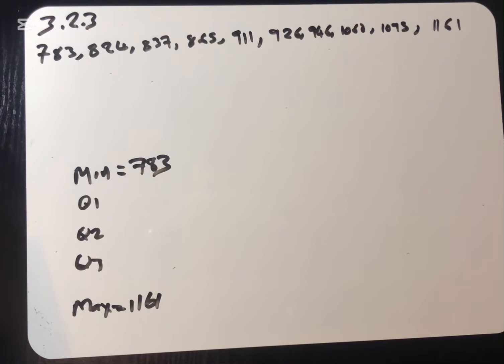Minimum means the lowest number that we have here, which is 783. Maximum means the highest number that we have here, which is 1161. Then Q2, in this case, they said median. What is a median? A middle number. Median is a middle number. So you just have to check what is your middle number. Because we are having 10 numbers, we go to position 5 from left and position 5 from right.